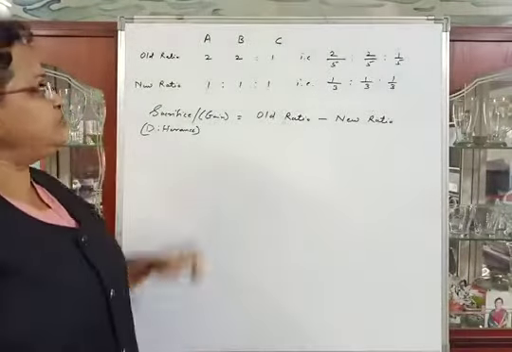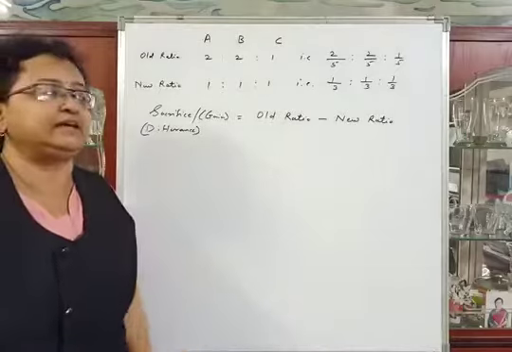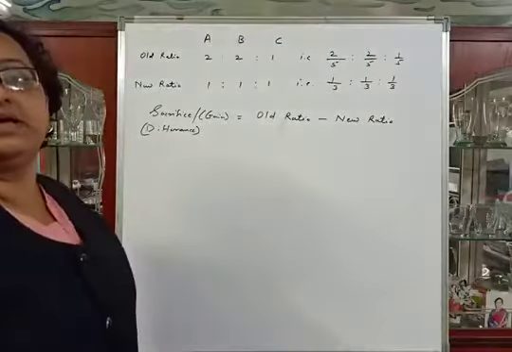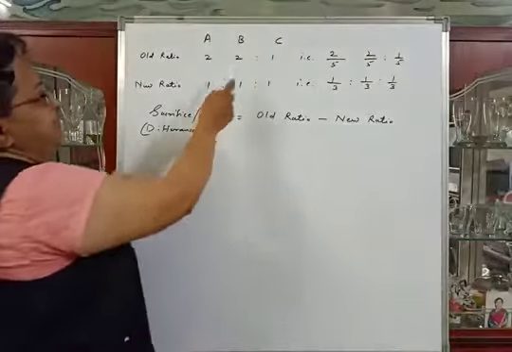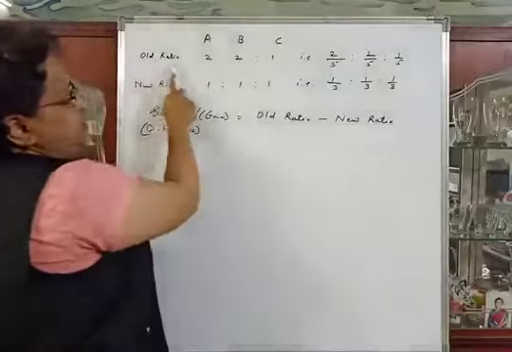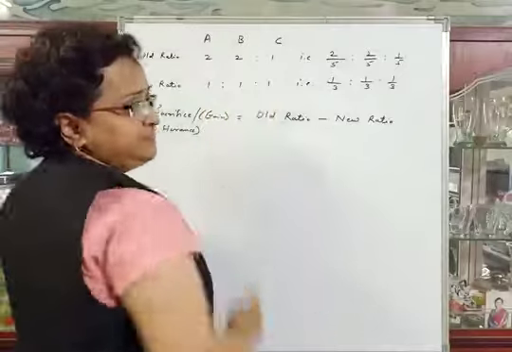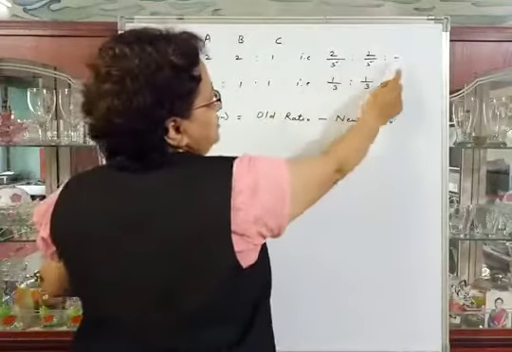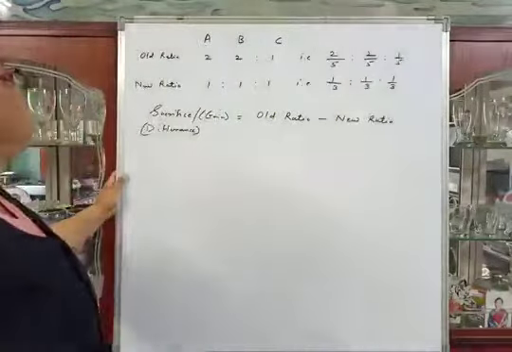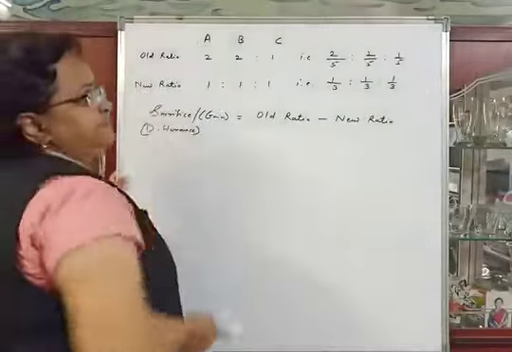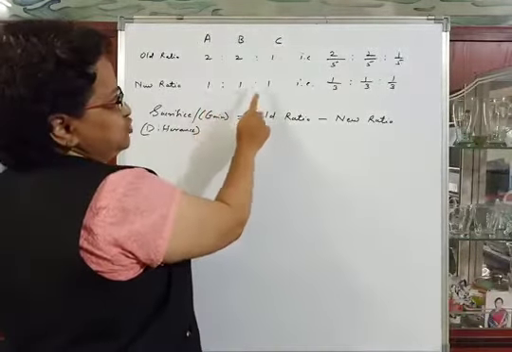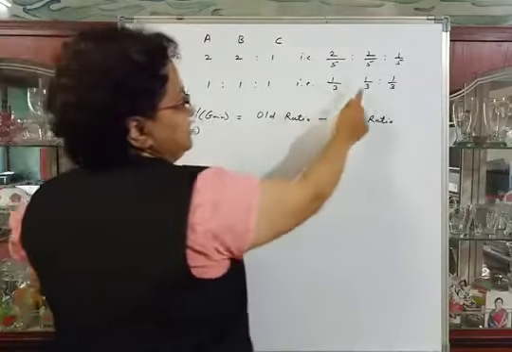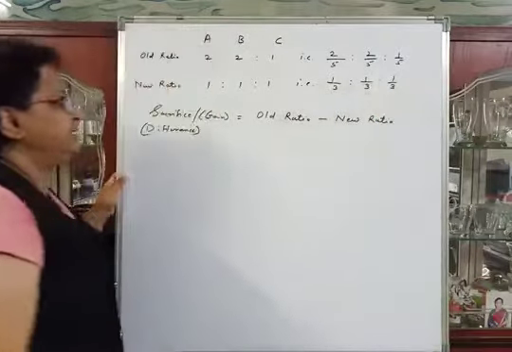As discussed before, now we will calculate sacrifice or gain of the partners to make the adjustment into goodwill. Here A, B and C are partners. Their old ratio is 2:2:1, that is 2/5, 2/5 and 1/5. Their new ratio is given equal. It means 1:1:1, that is 1/3, 1/3 and 1/3.